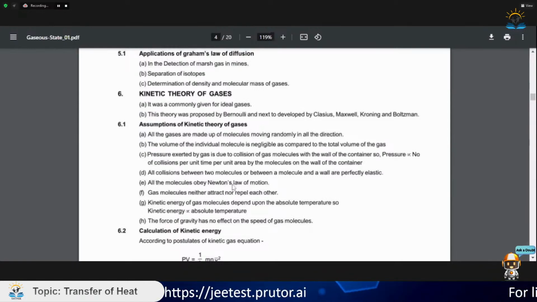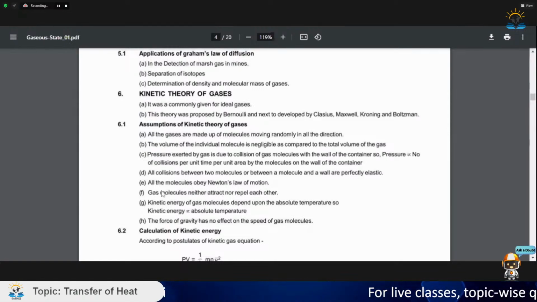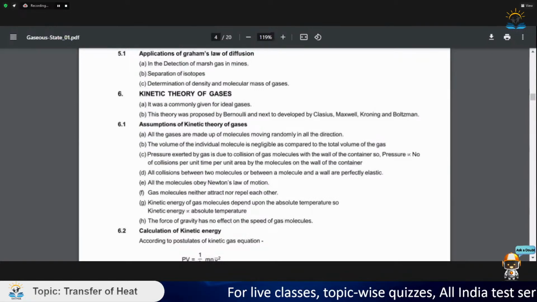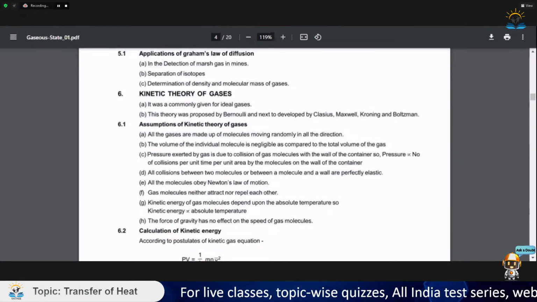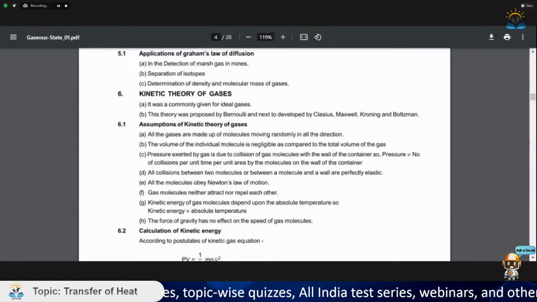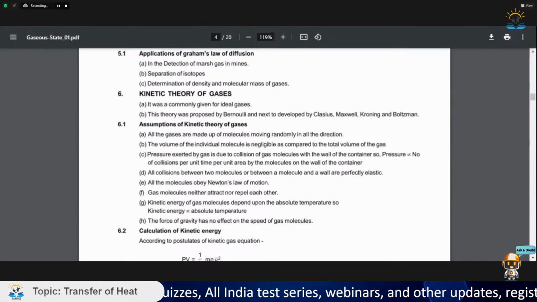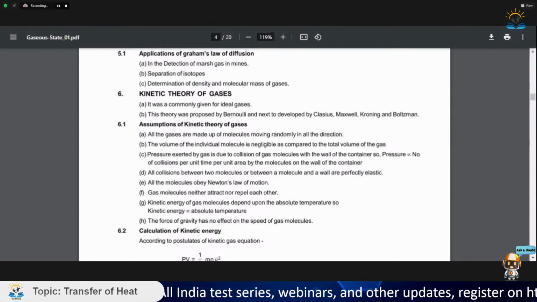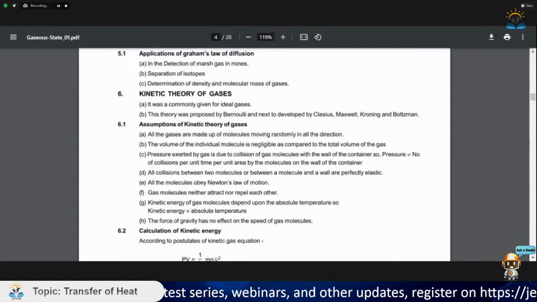So, Newton's first law of motion, Newton's second law, and the third law. What the sixth point says is gas molecules neither attract nor repel each other. This says that if a molecule is going in direction x and there is another molecule which is going in direction y, they do not interact with each other. They will not be having any interaction, and they will not be applying any force on each other. So this is again another assumption.